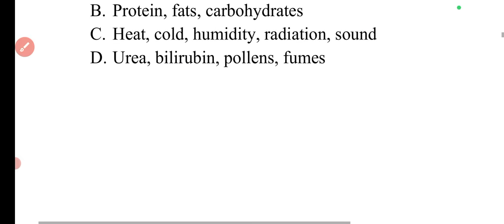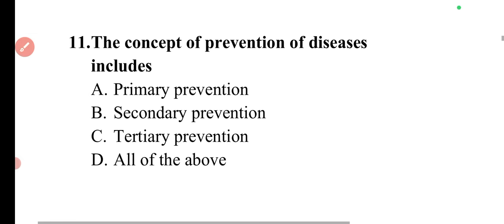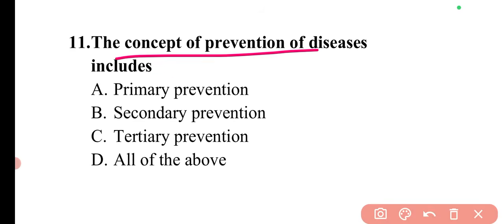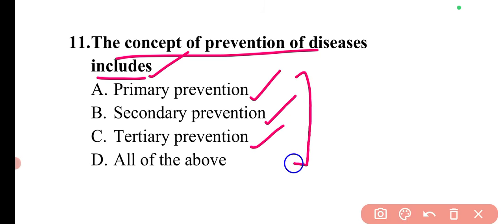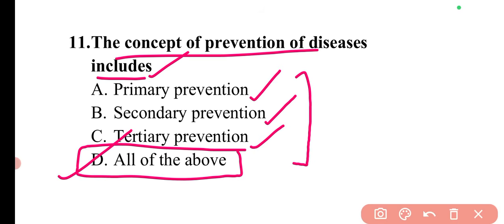Then moving to the next question. So the question is, the concept of prevention of disease includes. The concept of prevention of disease includes basically three main phases or sections. First is primary prevention, second is secondary prevention, and third is tertiary prevention. So these all are the concept of prevention of diseases. So here option D, all of the above, is correct.